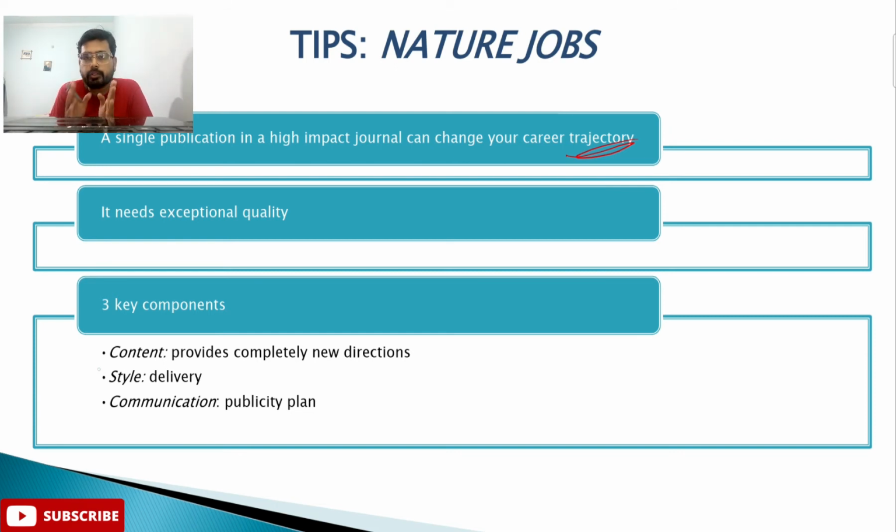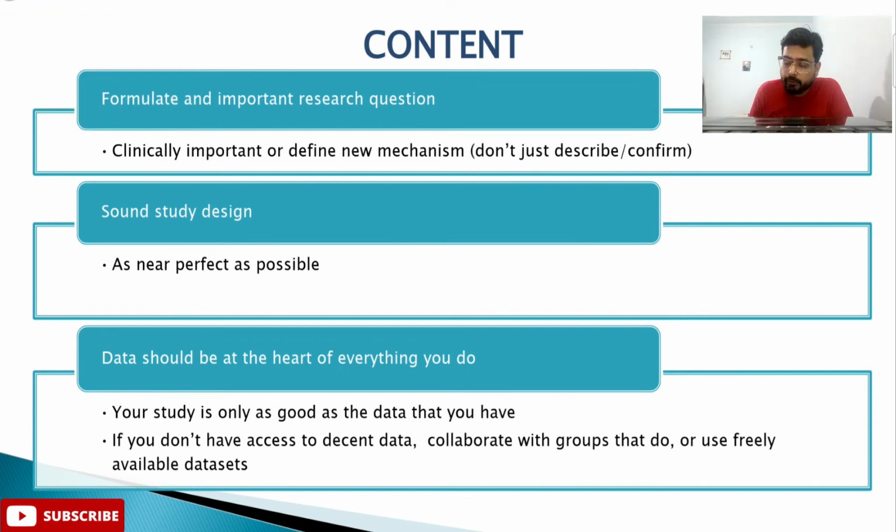It has to have an exceptional, out of the box quality. Now what are the three components which, if you follow, increase the probability of your paper getting accepted in a high impact factor journal? One is the content, another is your style, and another is your communication. So let's talk about these parameters in detail.